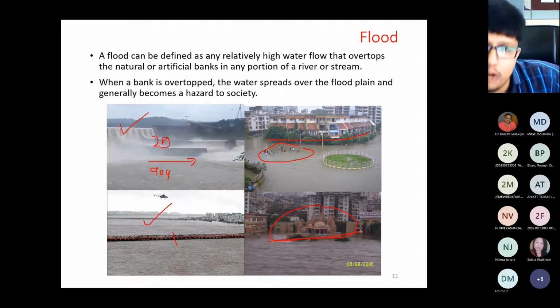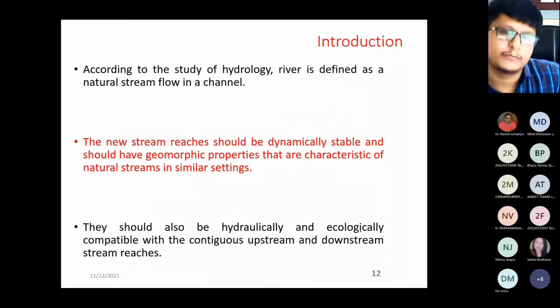Right? That's why I told you, even after the construction of the dam, in this particular flood, 85% of the Surat city is under flooding. 85. But if you compare it with the 1968 flood with 15 lakh cusecs before the construction of the dam, the damage is very less compared to 2006, right?